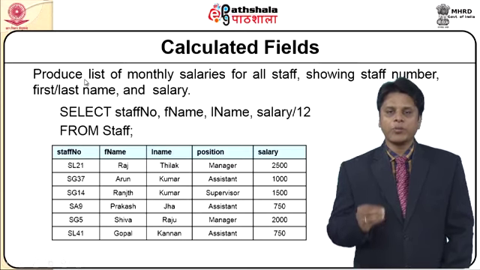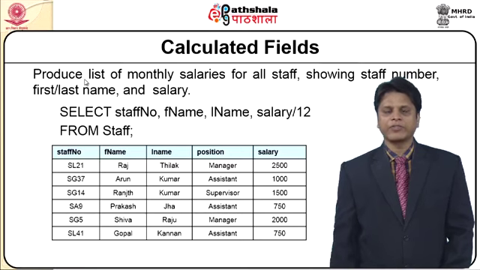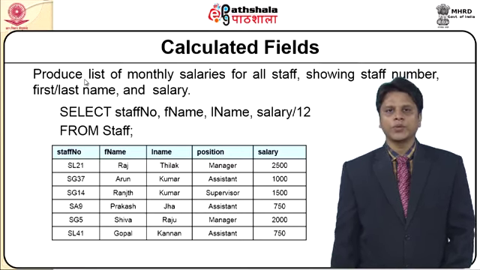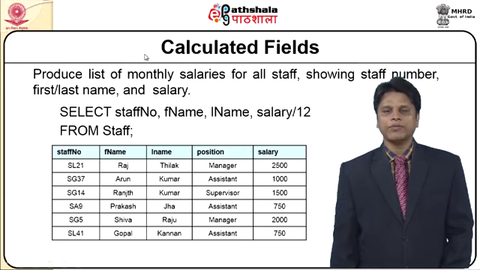When we go back and look at our table, we have given an overall value, wherein we have not projected a yearly or monthly salary. Assume whatever salary we have stored is a yearly salary. As per this requirement in natural language, it has specifically mentioned produce a list of monthly salaries, so the monthly salary needs to be calculated.